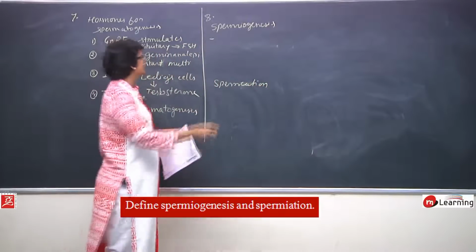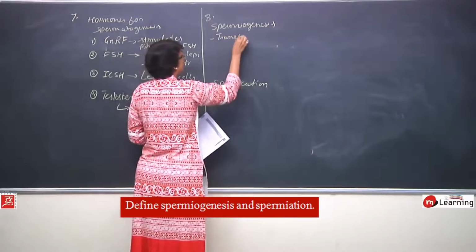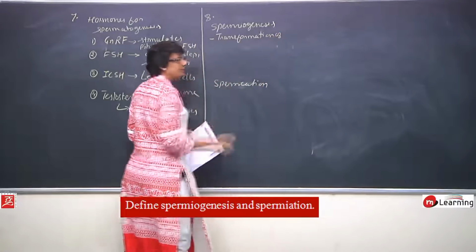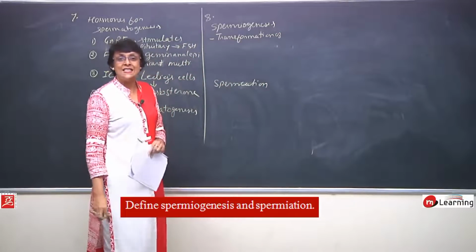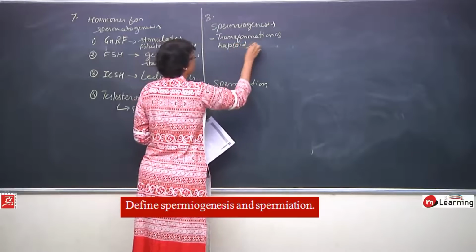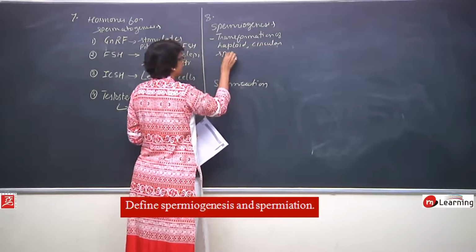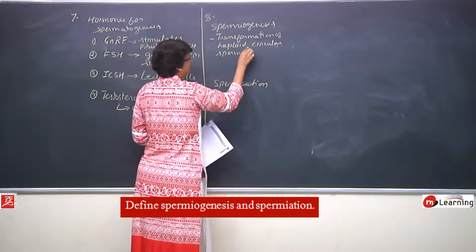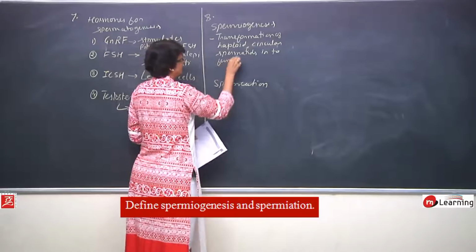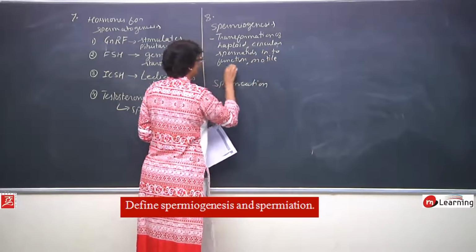Spermiogenesis is transformation of haploid circular spermatids into functional motile sperms.